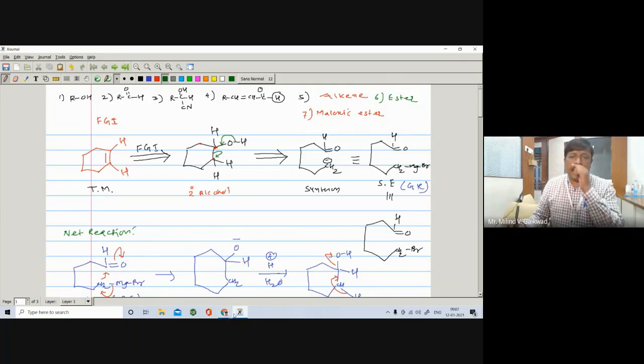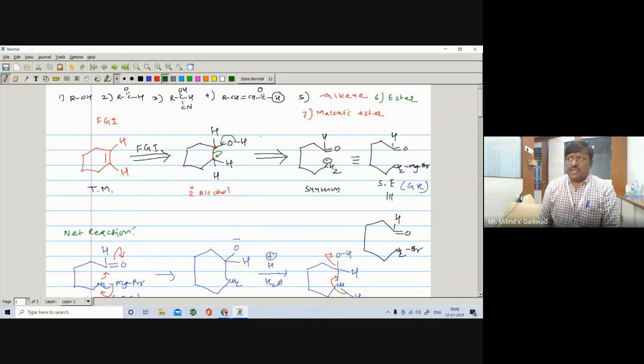It's a disconnection, and in every case, except this malonic ester, most of the compounds start from the alcohol. We have learned FGI, functional group interconversion. You have to convert into another functional group if you are not able to carry out its disconnection.